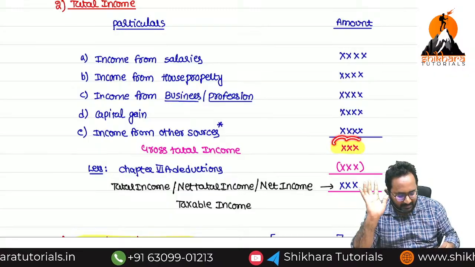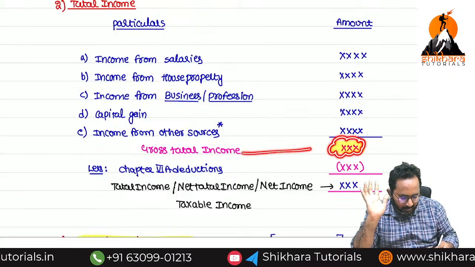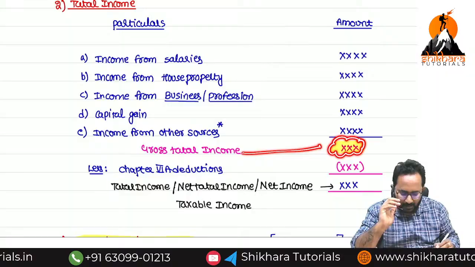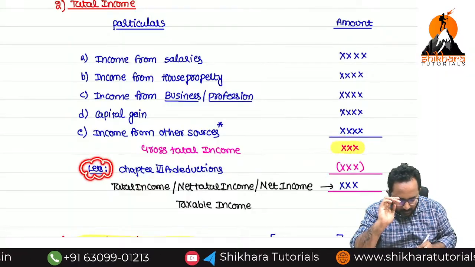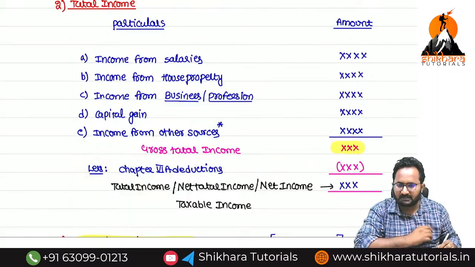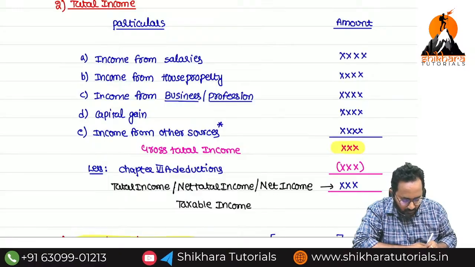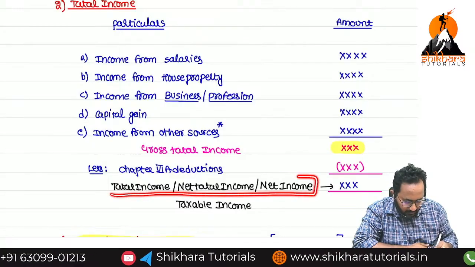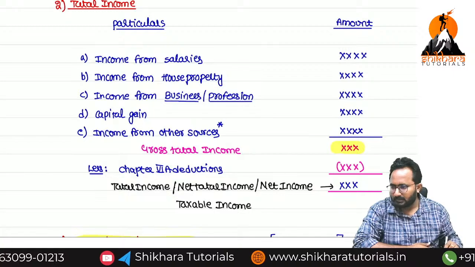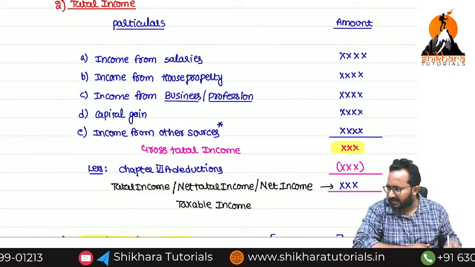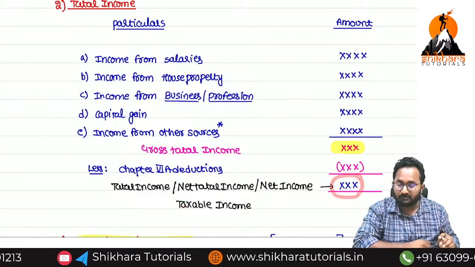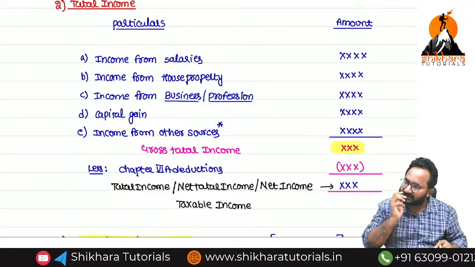If you add these five heads of income, you will get gross total income. From that gross total income, if you reduce Chapter 6A deduction, you will get total income, net income, or we can call it taxable income. On this amount only we are going to pay the tax.